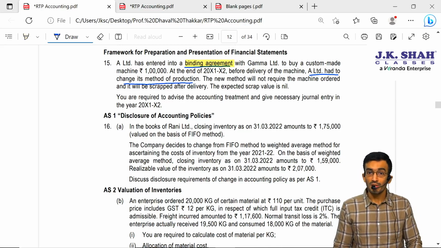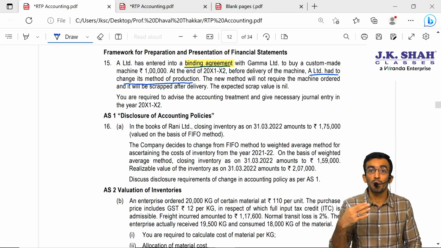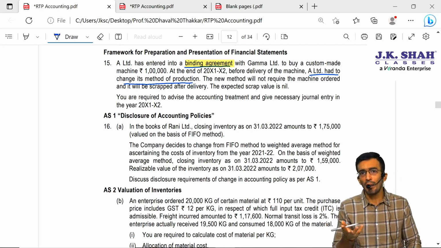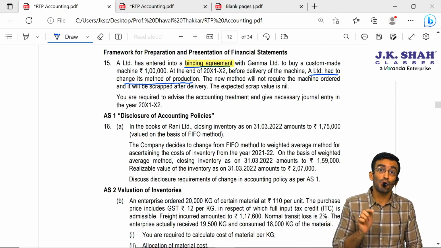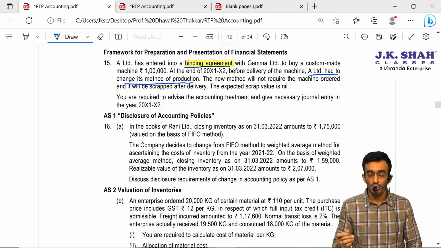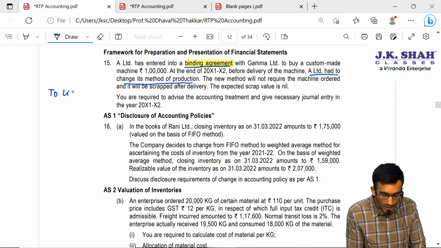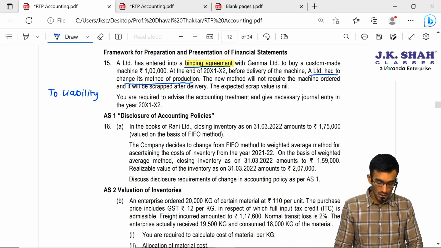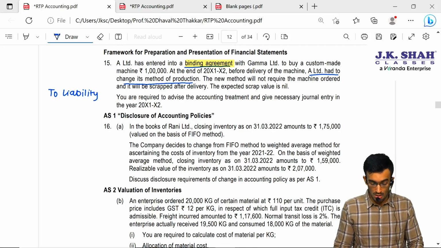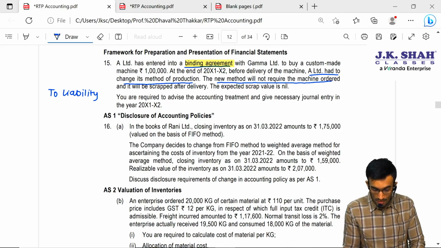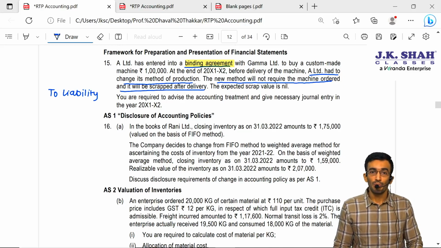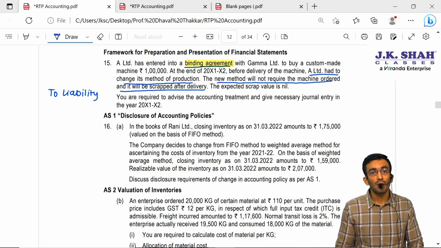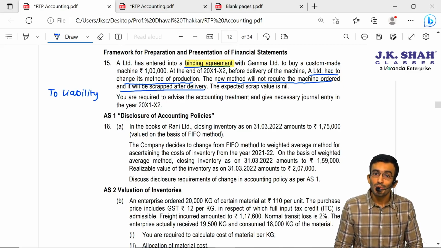It means there is a present obligation arising out of a past event, it is certain that there will be an outflow of economic benefits to settle such obligation, and the amount can be measured reliably. So we have to provide for the liability in our books of accounts, that is, the liability for payment for machinery. Now, the new method will not require the machine ordered, and it will be scrapped after delivery, because once we get that machine, we have to scrap it. Then can we recognize this machine in our books of accounts?